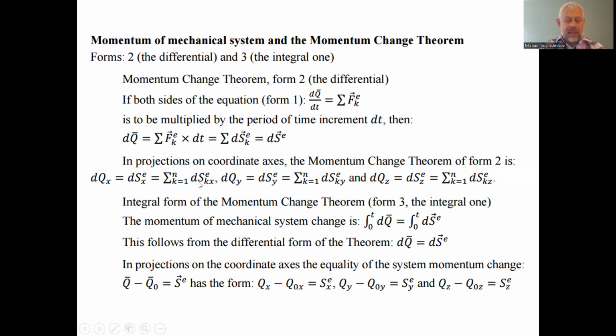But for practical needs we usually consider a discrete set of mechanical elements in the mechanical system. So it could be mechanical points with concentrated load, or other discrete elements of the mechanical system. This is the projection on the ordinate axis as well of the momentum and of the impulse, and this is the projection on the applicate axis, the same.